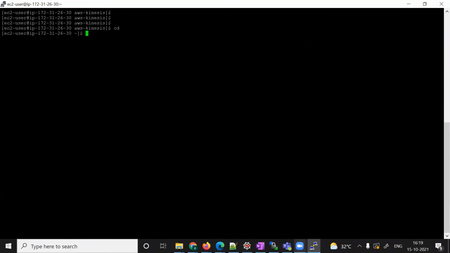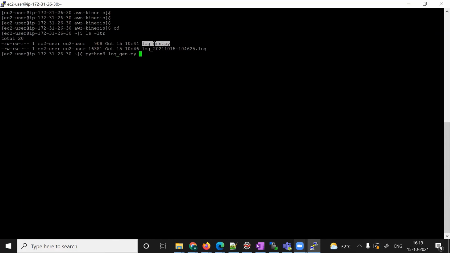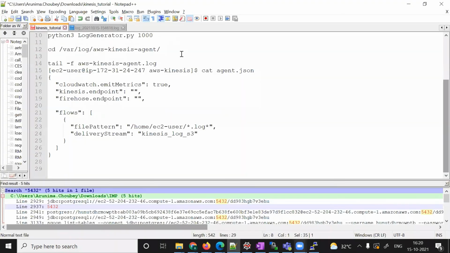go to my log and I will generate some log here. Python 3 log gen. I want to generate 500 lines of log. So it's generated. We'll see whether this one is delivered or not. There is one agent log we can see. For that, we can go to this location.